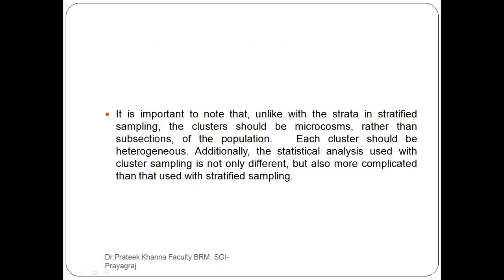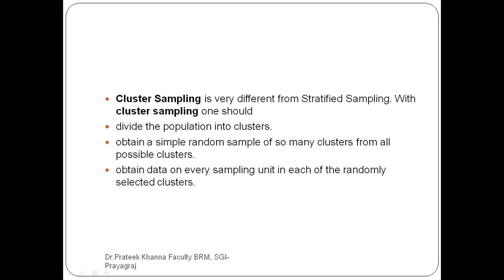Remember these 3 important terms when we talk about cluster sampling. Divide the population into clusters. Obtain a simple random sample of so many clusters from all possible clusters.